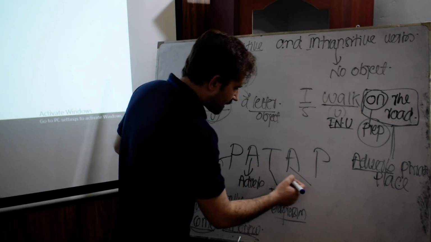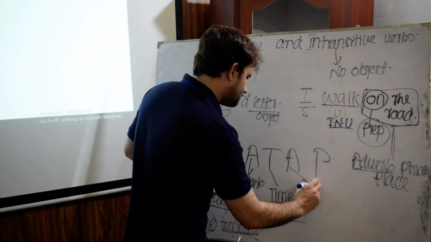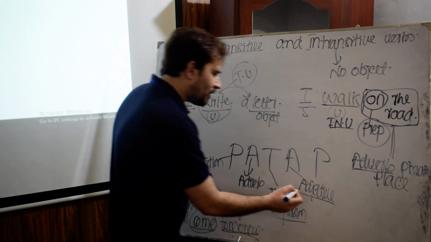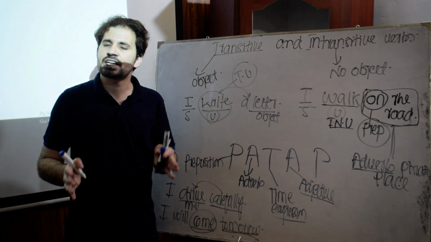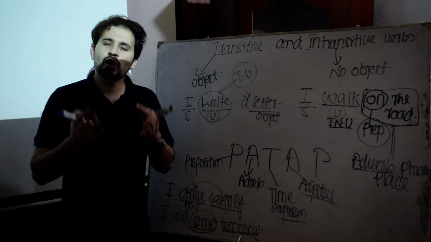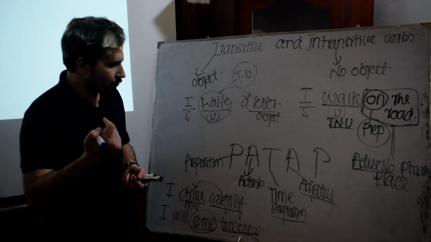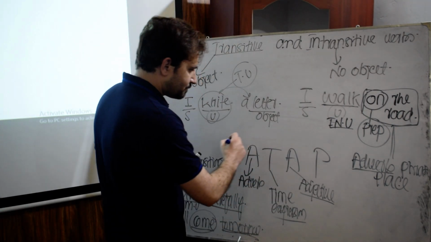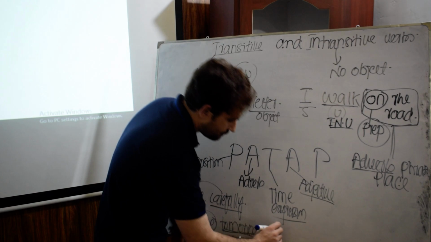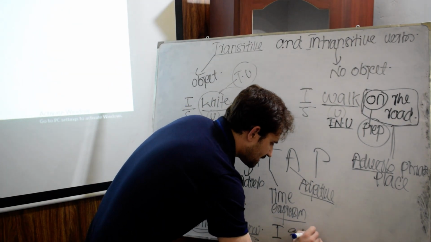Next is the adjective. When a verb takes an adjective, again, we call it intransitive, and an intransitive verb cannot be changed into passive voice. For example, if I say, I get angry.